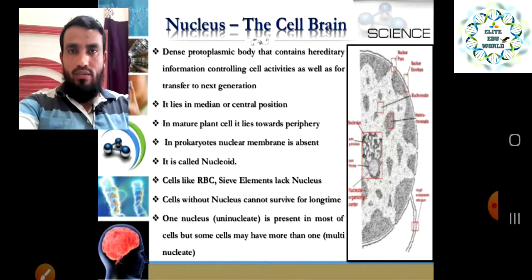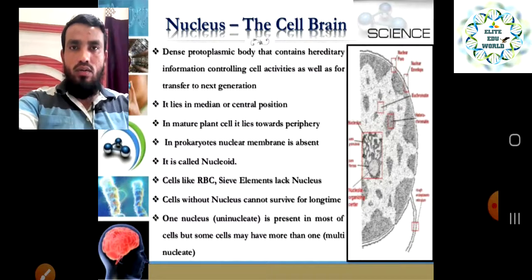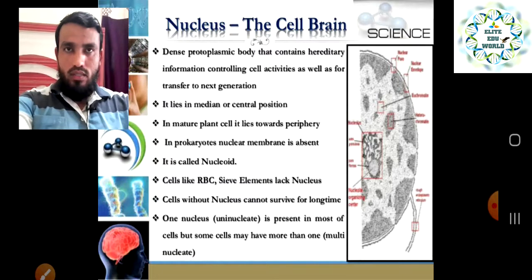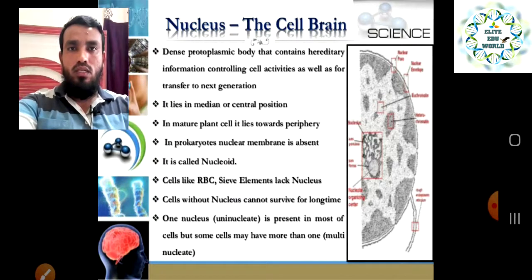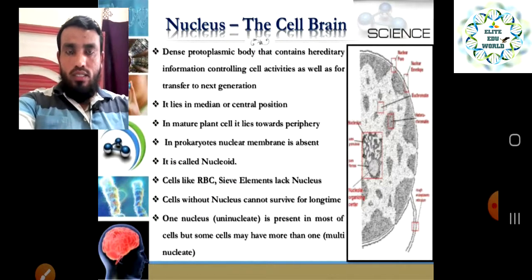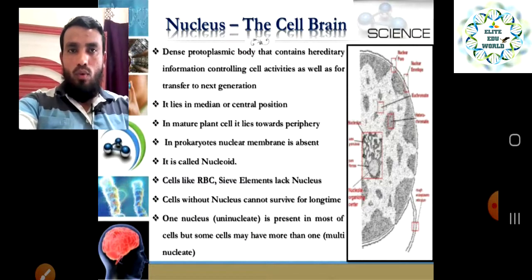Cell activities mean when the cell wants to multiply, when the cell wants to divide, and which kinds of fatty acids and lipids it wants to produce. It also has one important thing, the genetic material, which is the chromosome. Chromosome is made up of DNA, and DNA is made up of genes. We have already seen in our previous classes that genes are responsible for carrying hereditary characteristics from our parents to offspring. That is why it is a very important organelle, because it has the genetic material.